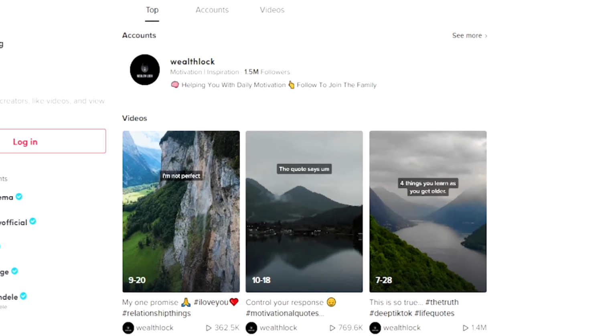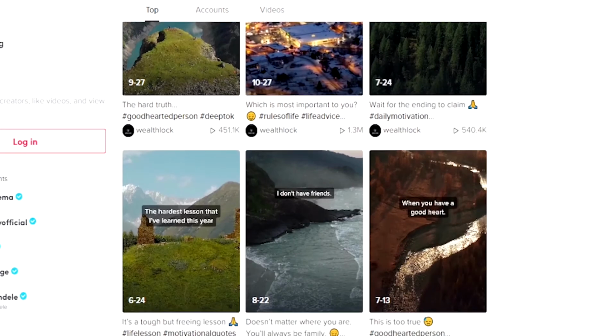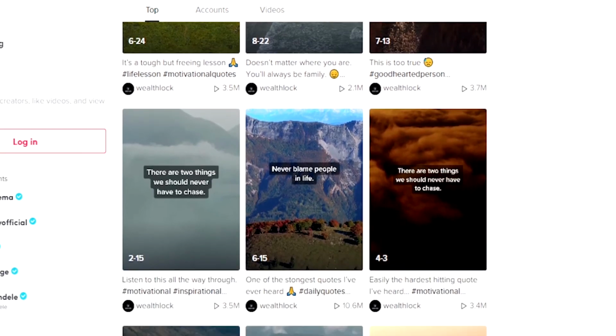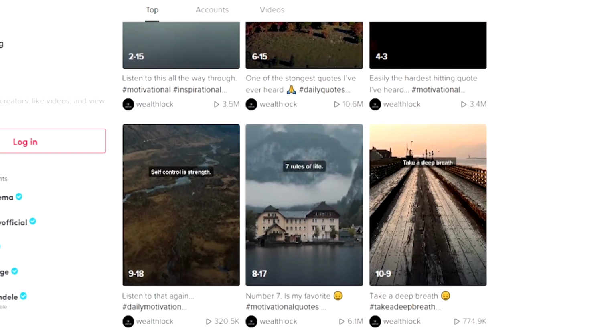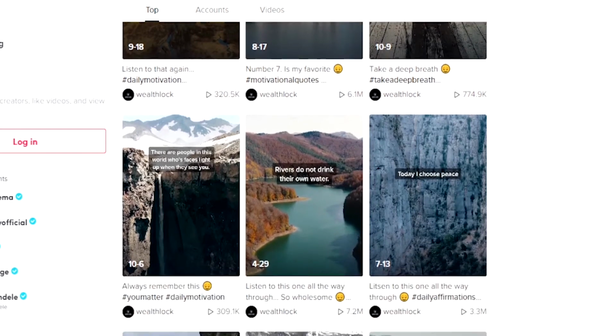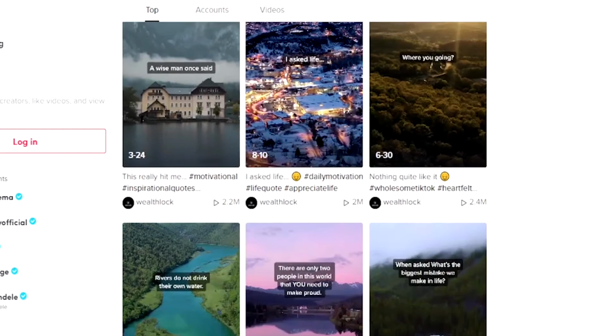If you look at this TikTok page right here, you are going to see that this page has over 1.5 million followers. And if you scroll throughout this page, you are going to see that this page is getting a lot of views in the millions. The truth is, these people are not even recording this content with their own video footage. They are using free copyrighted video footage online for these videos. Anyone can do this and create several revenue streams.